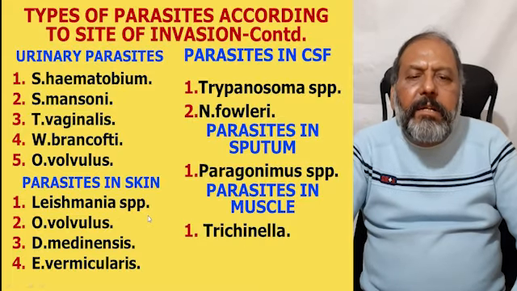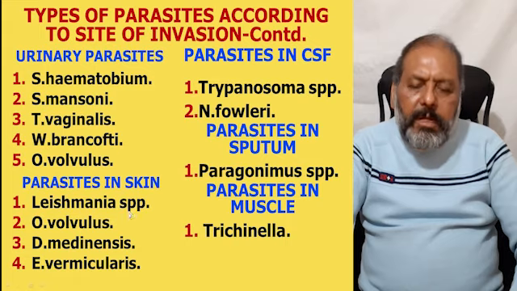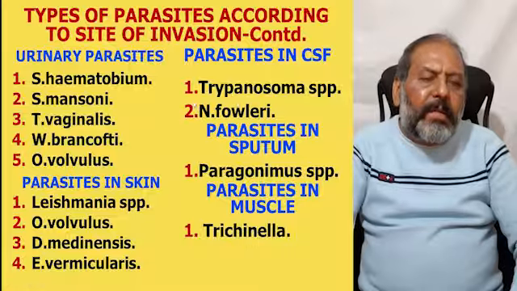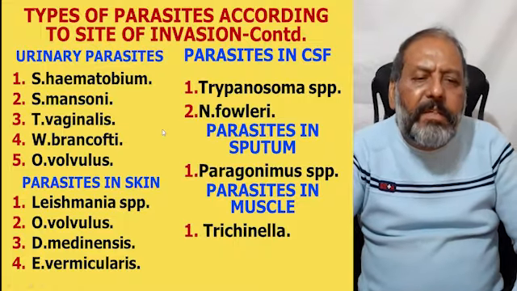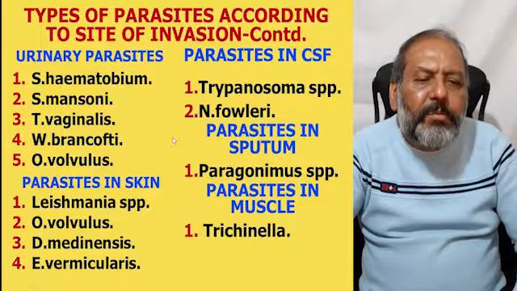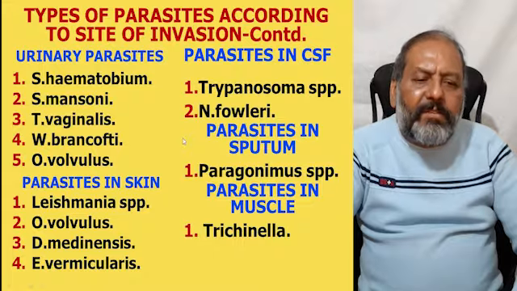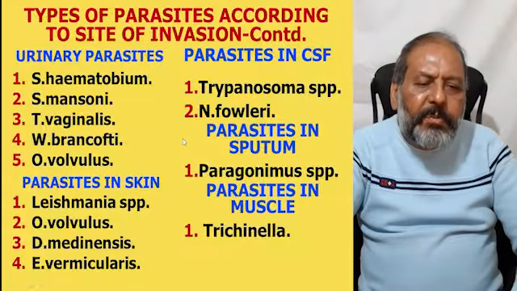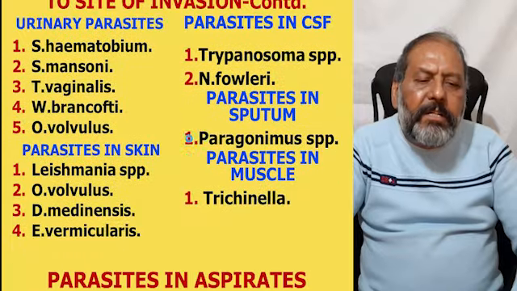These are the Leishmania species, Onchocerca volvulus, D. medinensis, and Enterobius vermicularis. Parasites which are found in the CSF, these are the Trypanosoma species and Naegleria fowleri. The parasites in the sputum are Paragonimus species, and the parasites found in the muscle are Trichinella.